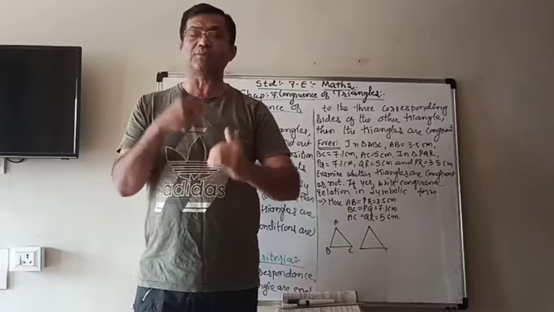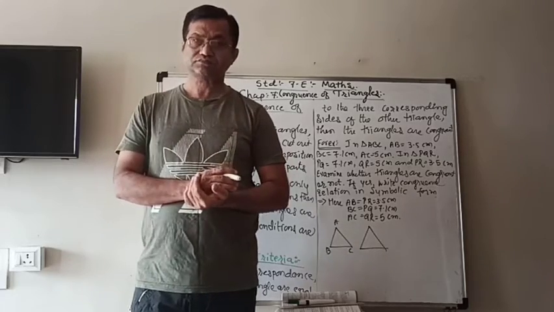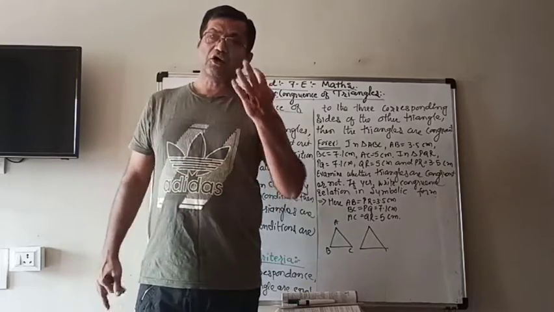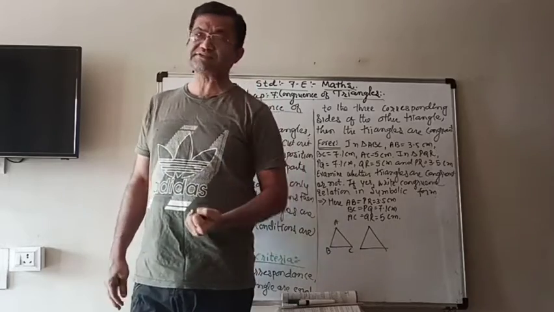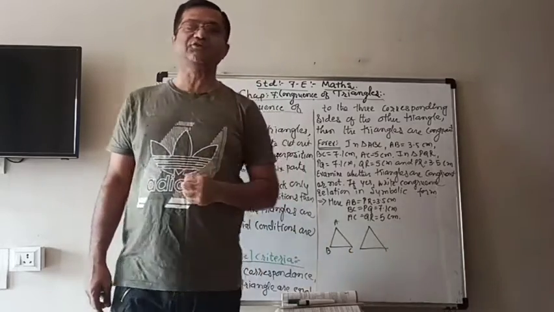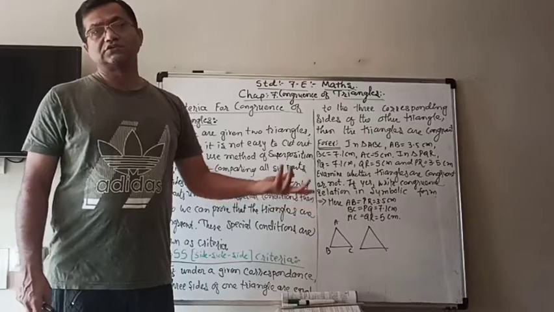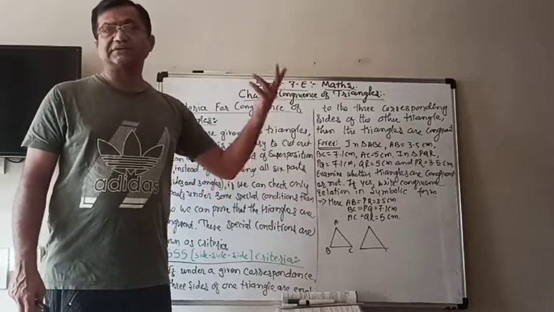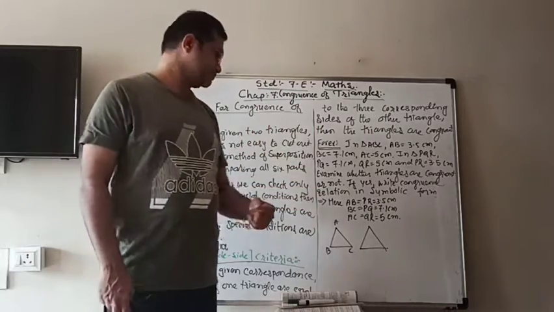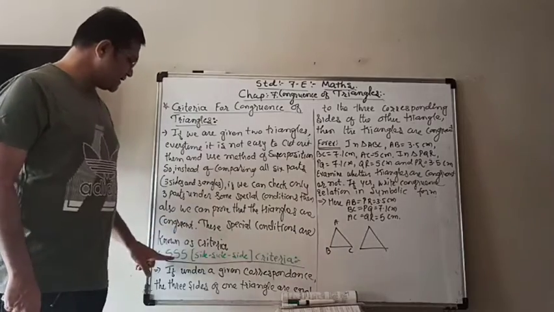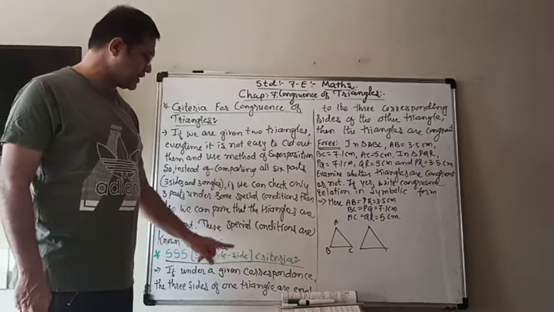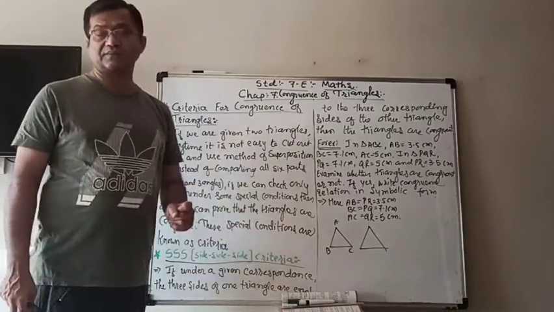Angles will automatically be equal. So we only have to check 3 sides, and it is easier for us to check whether they are congruent or not. That is called SSS criteria.